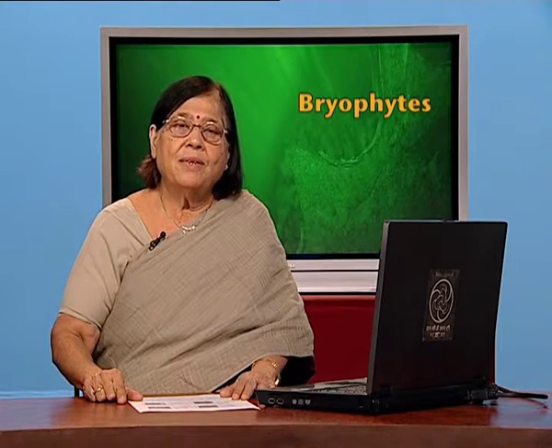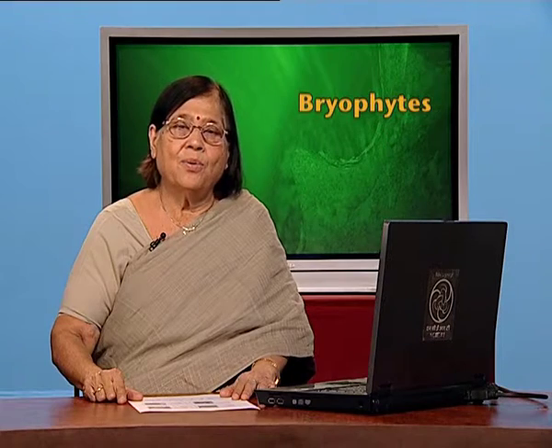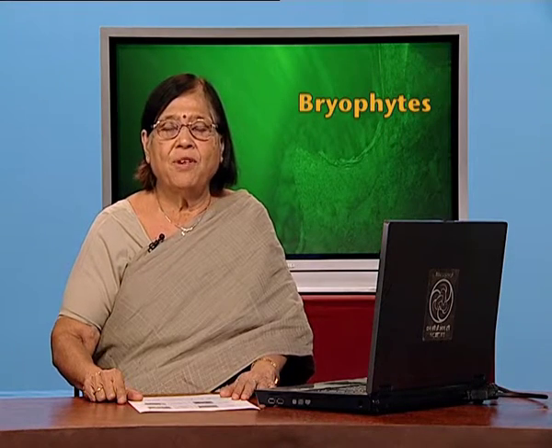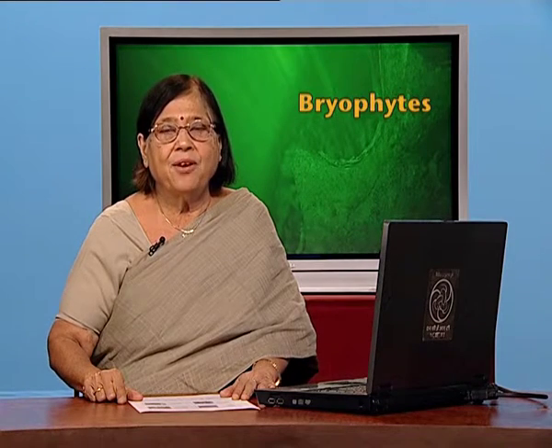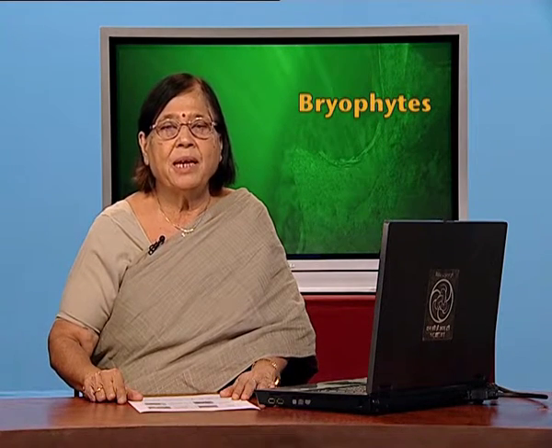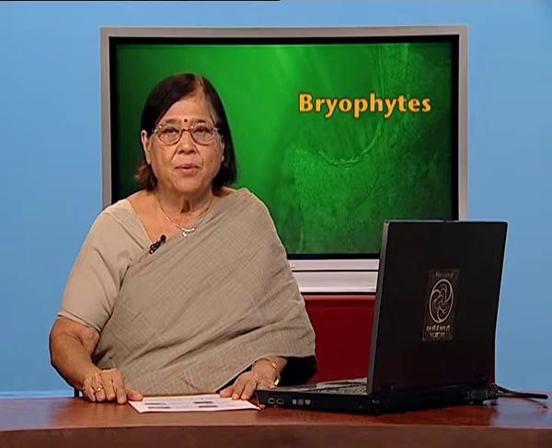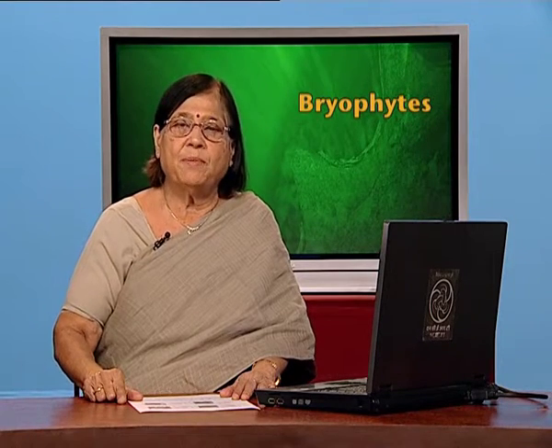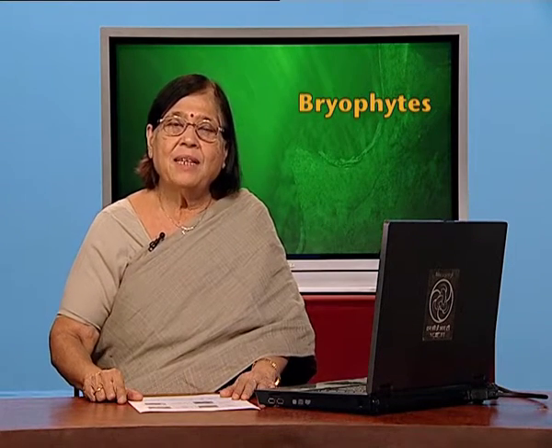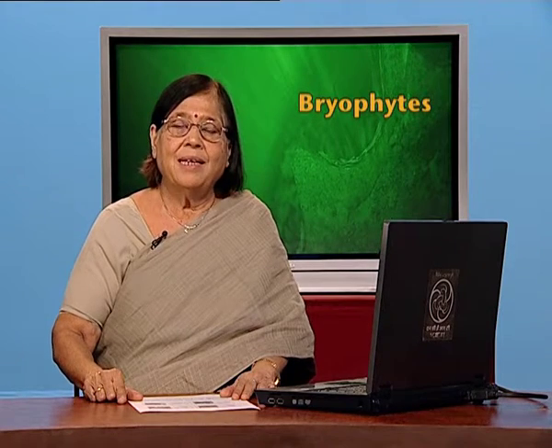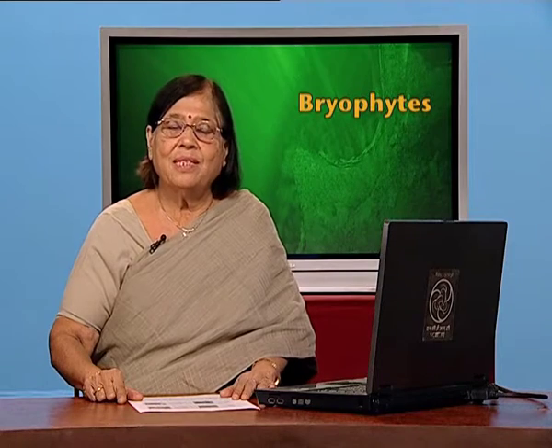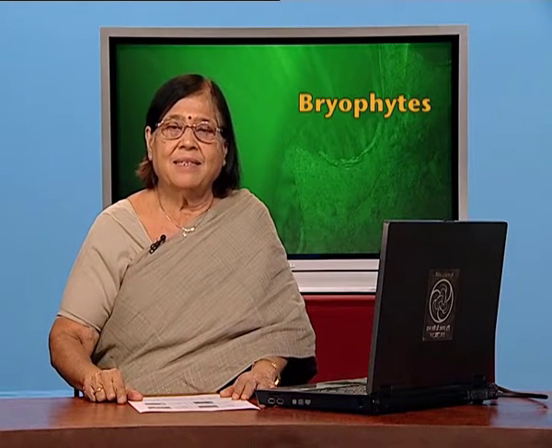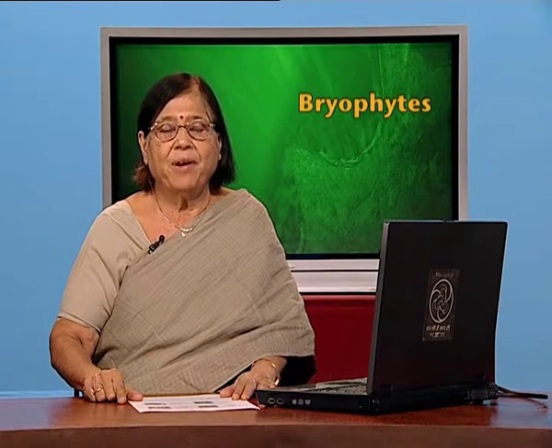This zygote will undergo normal mitotic division to produce sporophyte. Please again remember, it is not going into reduction division right now. So, sporophyte is produced, which lives on gametophyte, because gametophyte is photosynthetic. So, this sporophyte gets food through gametophyte.